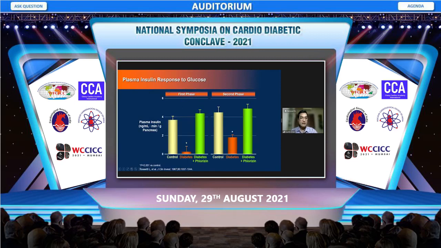where the animals were given glucose, and then their insulin was measured. This is control, and this is diabetic, and this is the first phase. This is absolutely down in type 2 diabetes or any diabetes. But when these animals were given the glucose load along with an SGLT2 inhibitor, the first phase insulin response was almost completely restored. The same is happening with the second phase insulin response in diabetic animals when given the SGLT2 inhibitor. So this response was restored. So we can say that glucotoxicity can be best addressed by giving SGLT2 inhibitors.